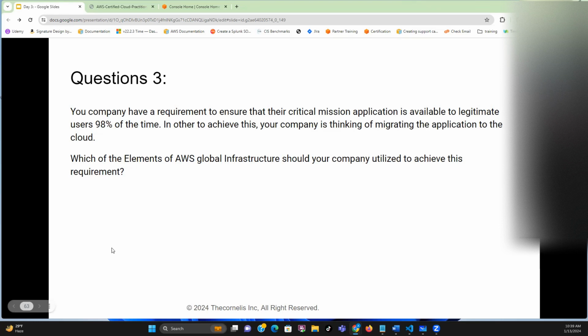Your company has a requirement to ensure that their mission-critical application is available to legitimate users 98% of the time. In order to achieve this, your company is thinking of migrating the applications to the cloud. Which of the elements of AWS global infrastructure should your company utilize to achieve these requirements? Region.